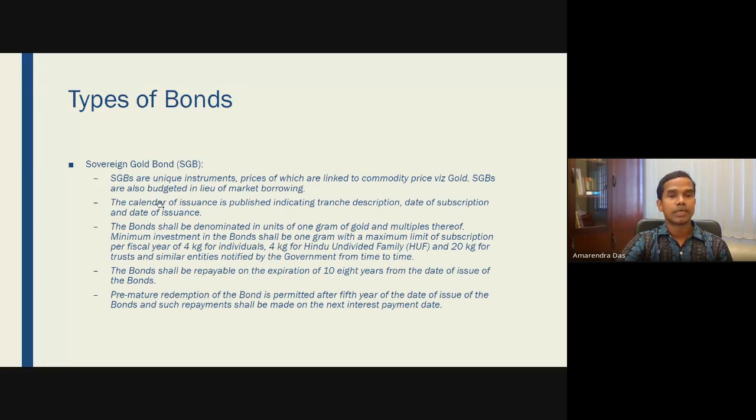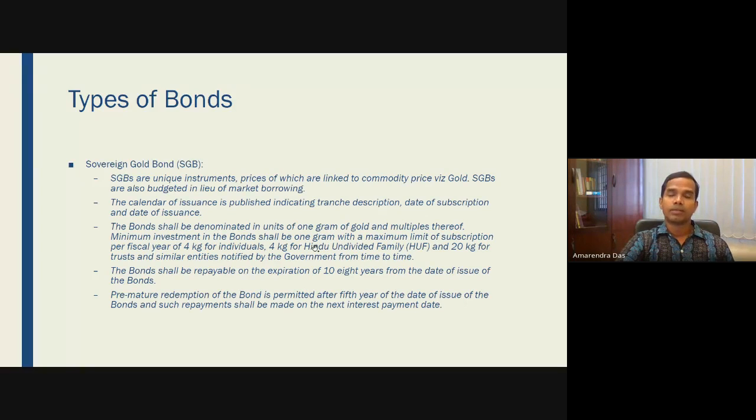And the sovereign gold bonds are also budgeted in lieu of market borrowing. Government announces in the budget, and then the calendar of issuance is published, indicating tranches of subscription, and the bond will usually be denominated in units of 1 gram of gold and multiples thereof.